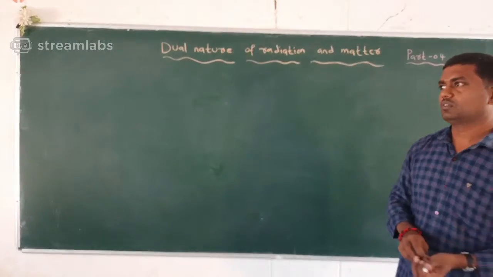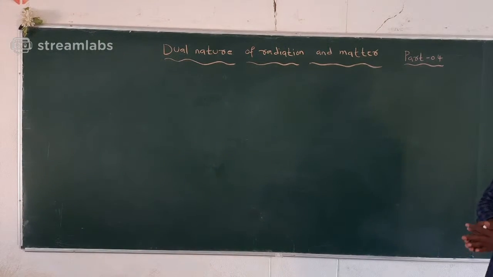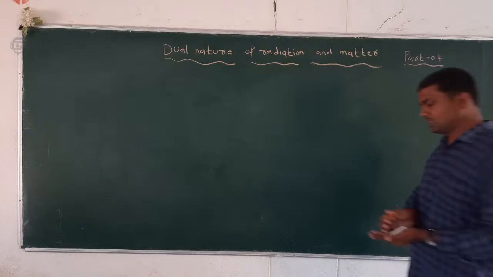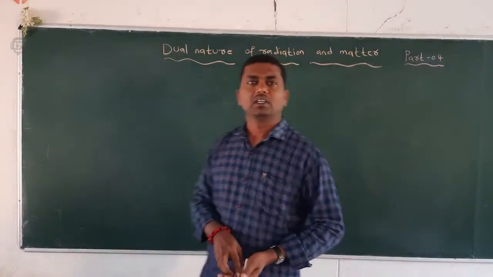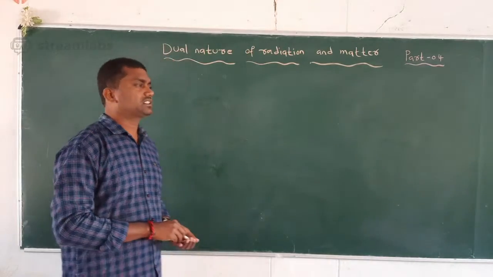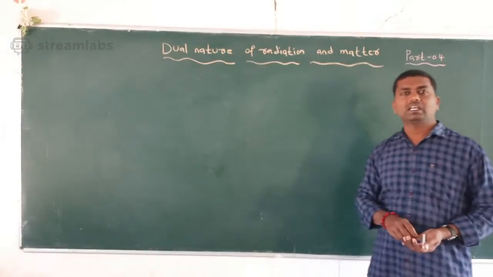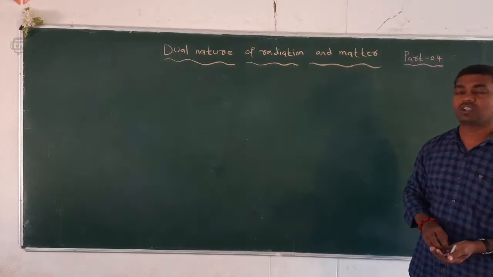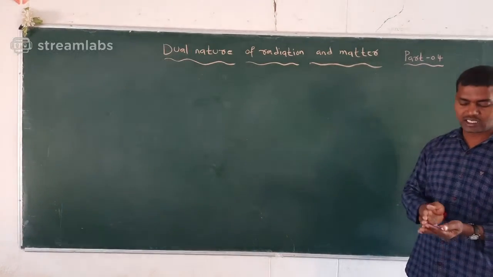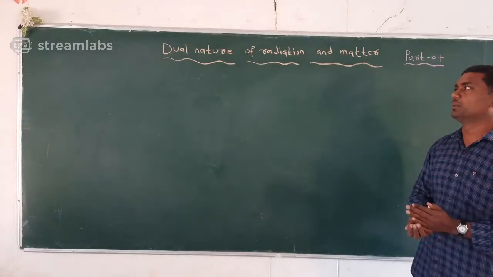Today we have to learn about the chapter of dual nature of radiation and matter. In the previous class we already discussed how we can define the photoelectric effect, the effect of intensity of light, the effect of potential, and the effect of frequency. So all these topics were completed in the previous class.